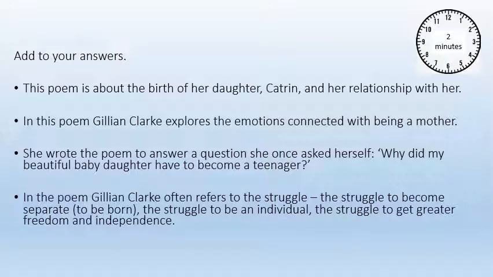There you go, I've got one of those. In the poem, Gillian Clarke often refers to the struggle to become separate, to be born, the struggle to be an individual, the struggle to get greater freedom and independence. In some ways, we spend our whole lives trying to separate ourselves from our parents, don't we? And I think that red cord that she talks about there is the connection of the umbilical cord at birth. So add these to your answers.